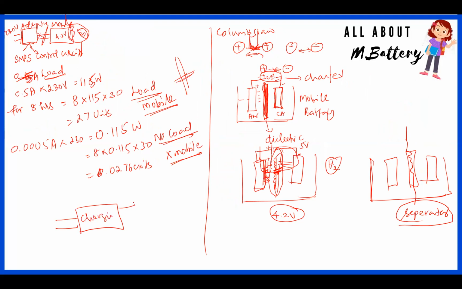From the charging unit, it goes to a rectifier or reverse diode. We call it a reverse diode here, and this is connected to the battery, right? And this is connected to the load circuit. The load is your mobile phone, right? Mobile phone here. So this is a unidirectional flow of current here, right?